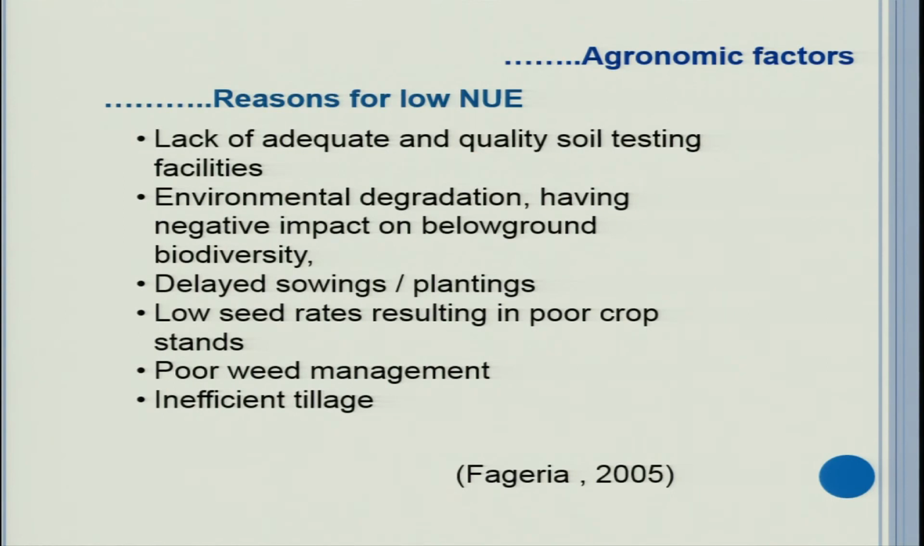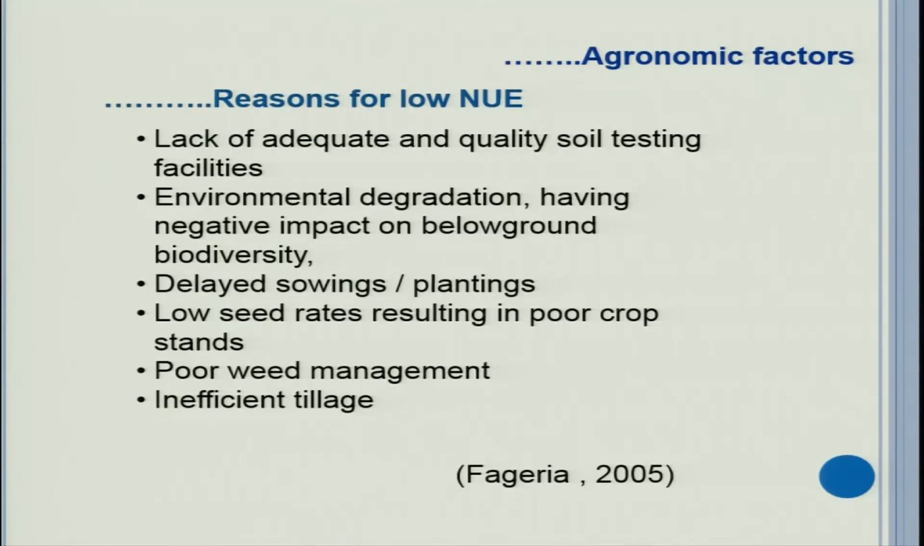Lack of adequate and quality soil testing, I covered it. Environmental degradation, delayed sowing or planting. These things are in the hands of the farmer, to do sowing of a crop at the right time. If it is delayed, naturally your use efficiency will be low compared to the timely sown crops. So all the agricultural operations should be performed in time so that we get more growth of the crop and also increased availability of the nutrients.